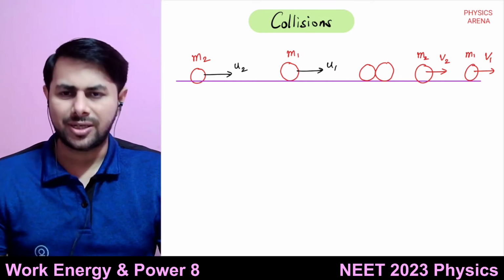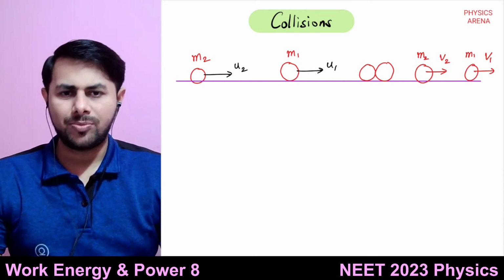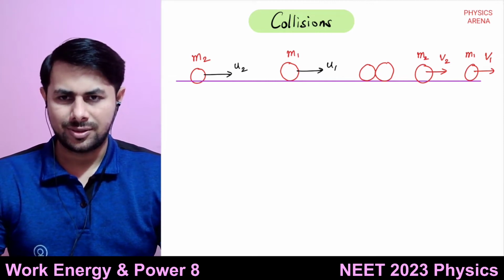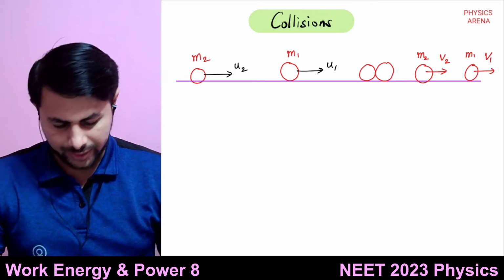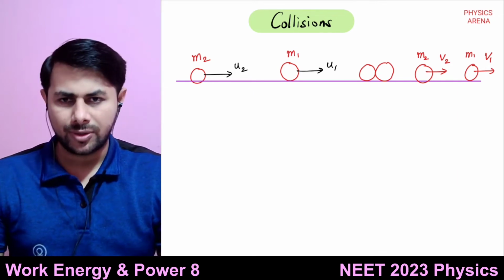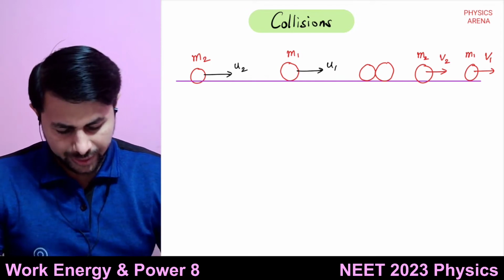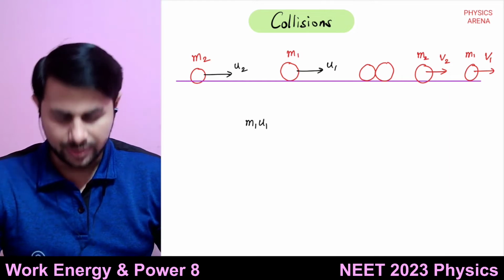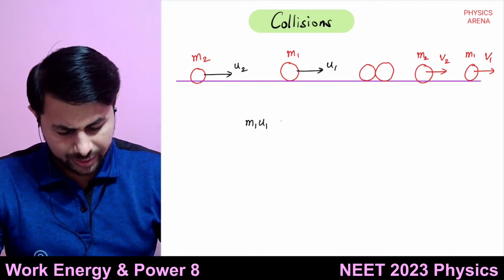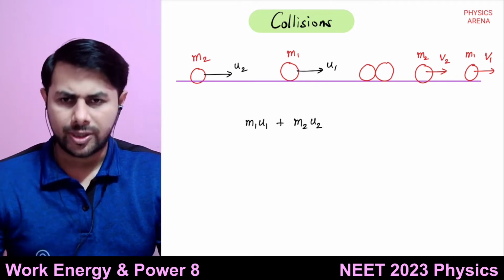What else can you say about the collision? They will follow the law of conservation of momentum, right? Total momentum before the collision is equal to total momentum after the collision. What is total momentum before collision? m1 u1 is the momentum of the first object, plus m2 u2 is the momentum of the second object, first ball and second ball.